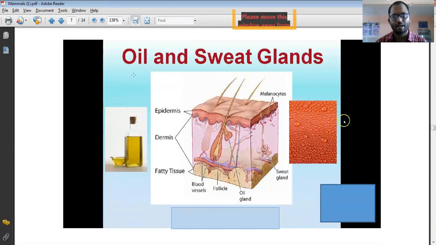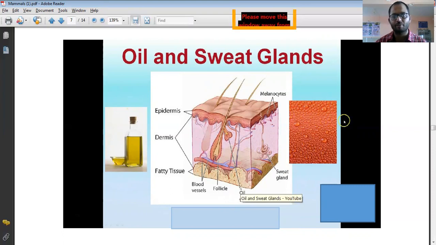You can see this particular diagram. This is an oil and sweat gland present in the skin of the mammals. The skin is divided into the epidermis and dermis. The epidermis is the outer portion of the skin, and the dermis is the inner portion of the skin. The dermis is a thick, inner layer of the skin. That dermis has different sweat glands. You can see them in this particular diagram or picture. These are the sweat glands found over there. Then the different oil glands are found over there.